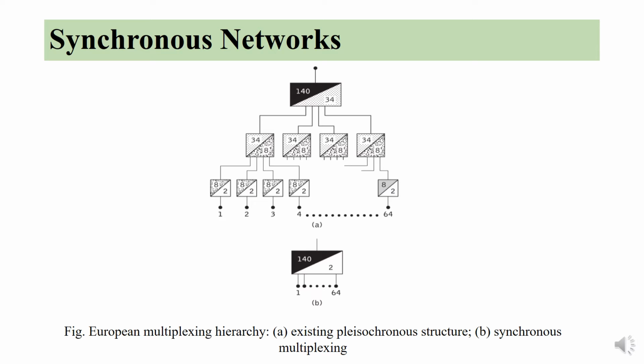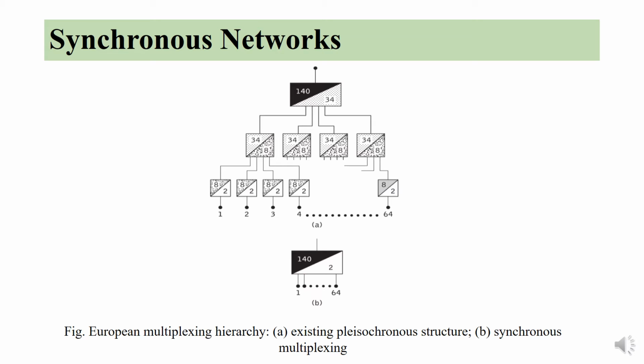Basically we know that plesiochronous transmission is the technology used for transport of bits, but it suffers a major drawback in the order of multiplexing, as shown in figure A, where we have different multiplexing stages at different levels, that is from 2 to 8, 8 to 34 and 34 to 140 megabits per second.